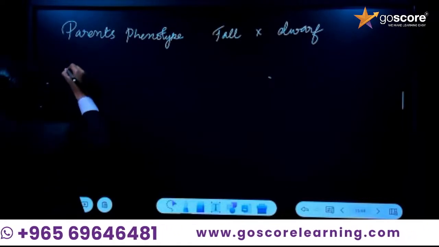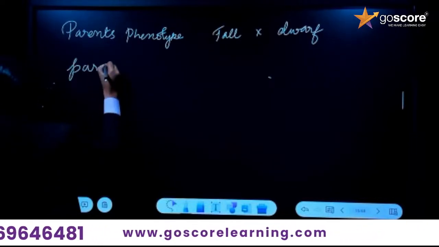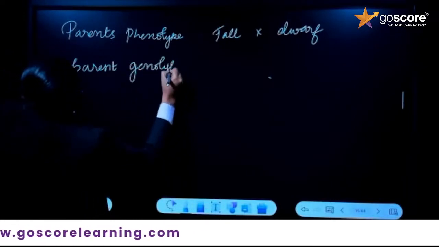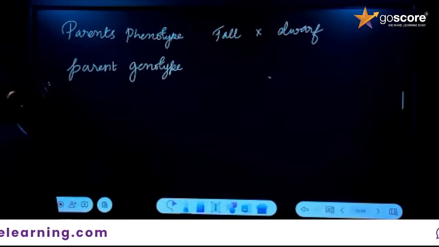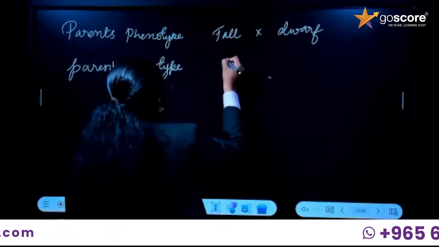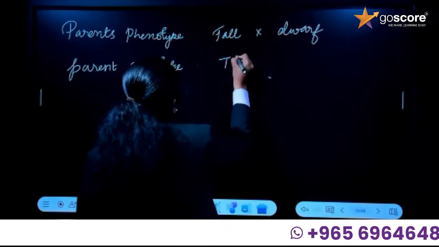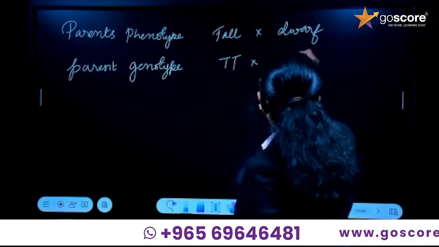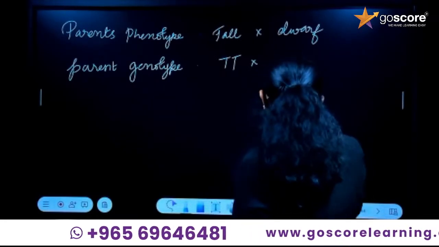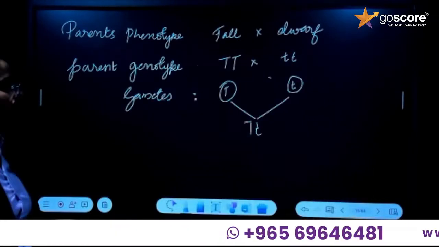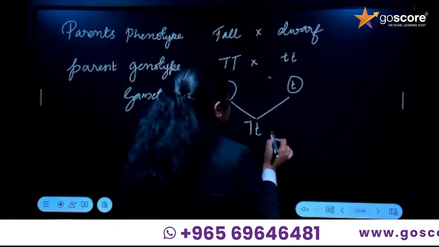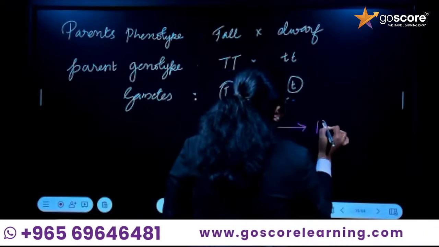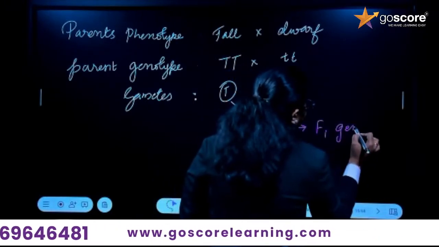Next, you have to write the parents' genotype. What is the parents' genotype? We represent tall with capital T, and the dwarf with small t. So capital T and small t, where we could say that this plant is actually the F1 generation.